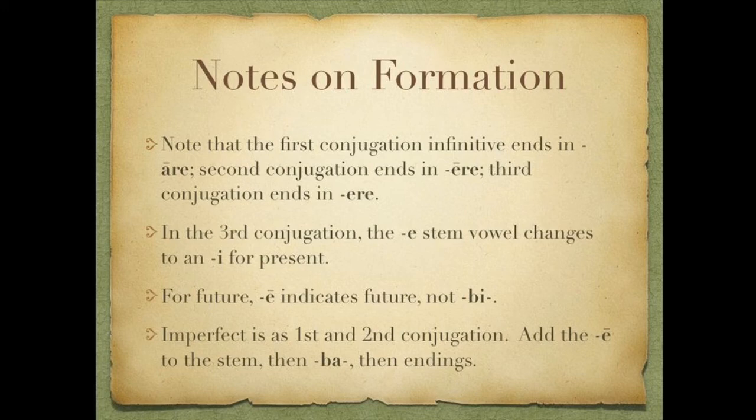In the third conjugation, the E stem vowel changes to an I for the present. So that short E becomes an I in the present tense. For the future, it turns into a long E, not the BI infix we're used to for first and second conjugation. For the imperfect, luckily, just like first and second conjugation, all we have to do is remember to add a long E back to the stem, then BA, then the endings. So third conjugation is probably the most troublesome of all five of the Latin conjugations just because of that short ERE. It's going to give us some issues.